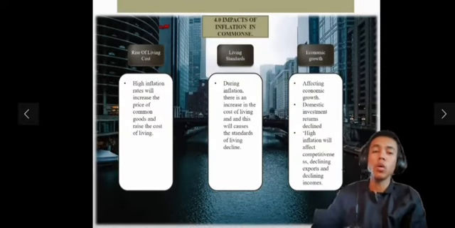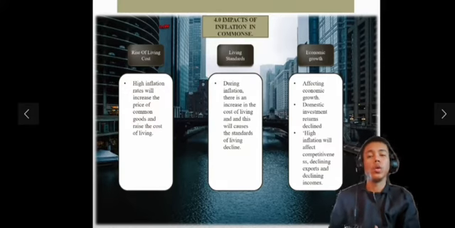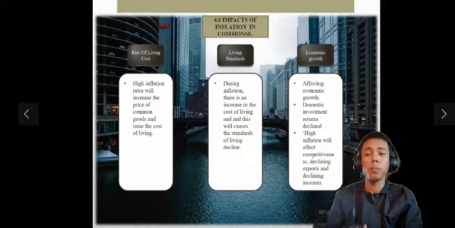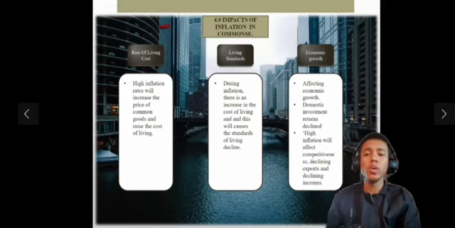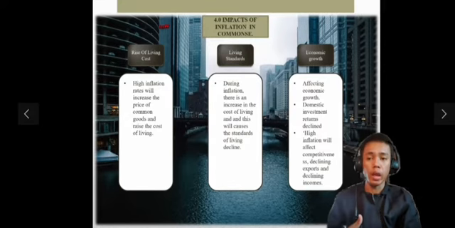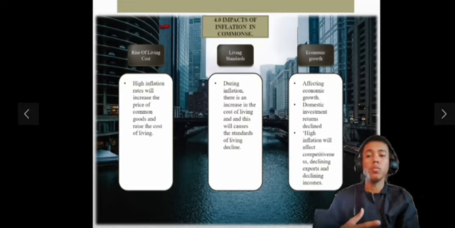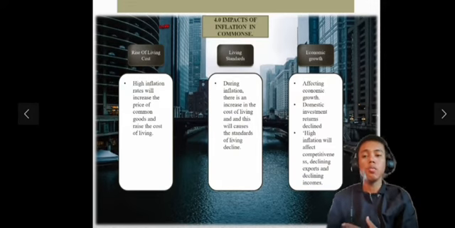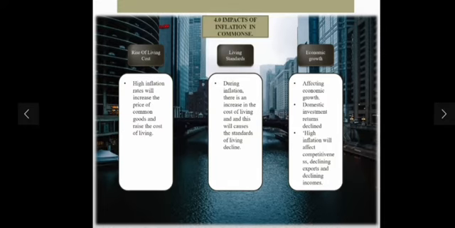Let's move to the impacts of inflation in common. It affects the rise of living costs. High inflation rates will increase the price of common goods and raise the cost of living. After that, it also affects the living standards. During inflation, there is an increase in the cost of living, and this will cause the standard of living to decline. Last but not least, it also affects economic growth. Domestic investment returns decline. High inflation will affect competitiveness, declining exports, and declining incomes.